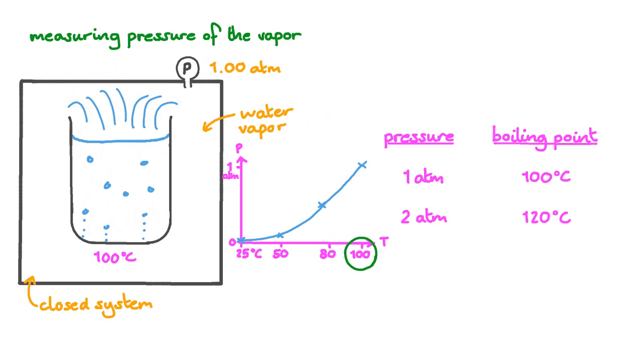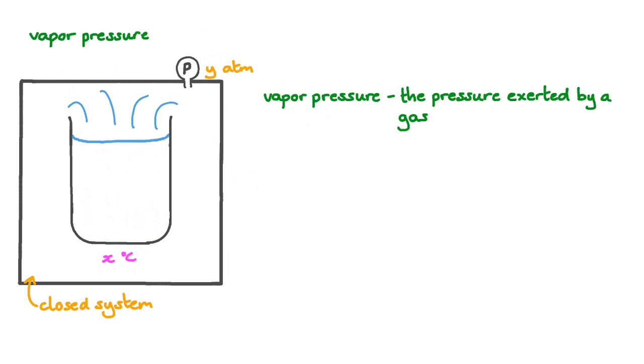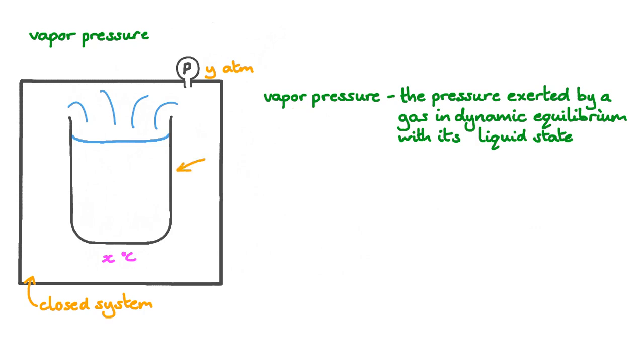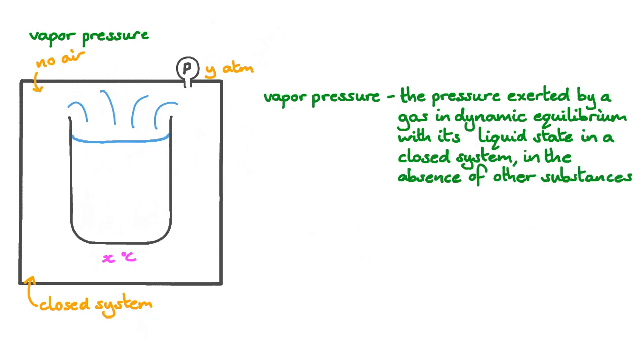Now we have a way of measuring the pressure of the vapor of a substance at a specific temperature. We can look at vapor pressure. Vapor pressure is the pressure exerted by a gas in dynamic equilibrium with its liquid state in a closed system in the absence of other substances like air.